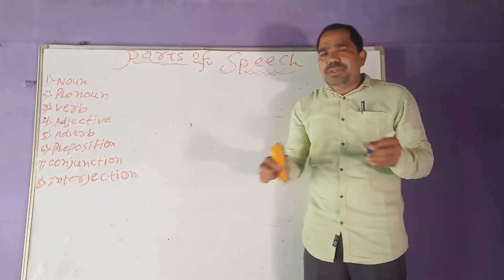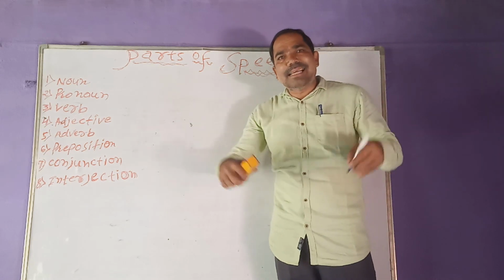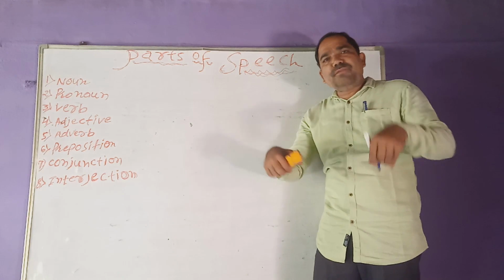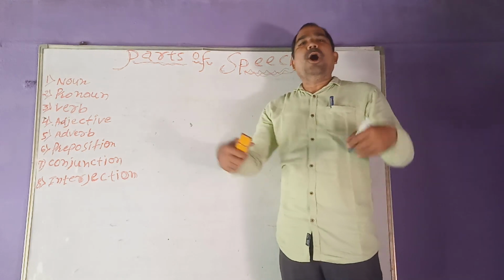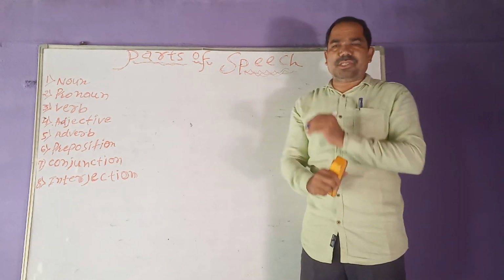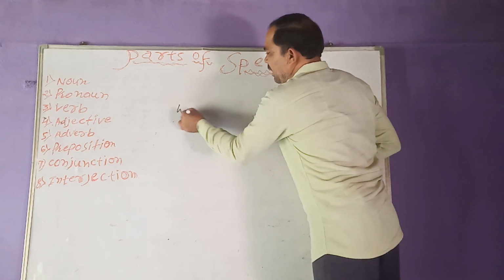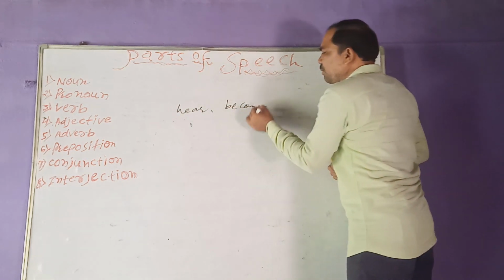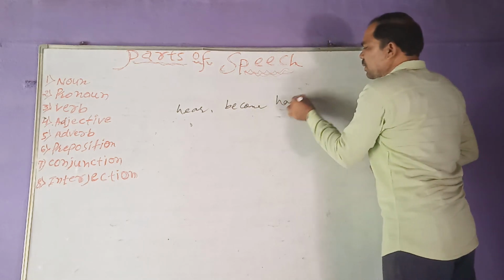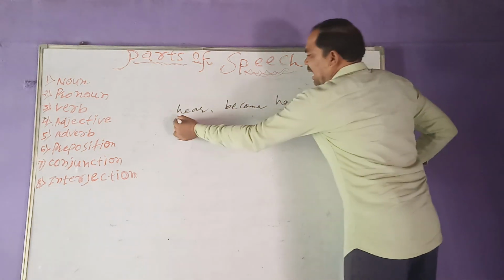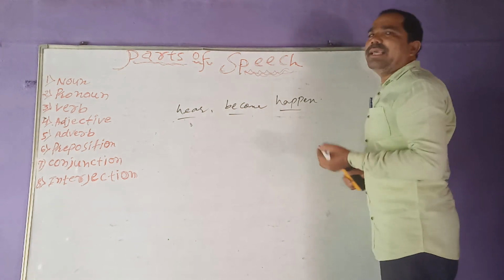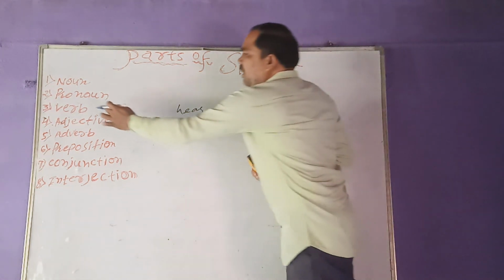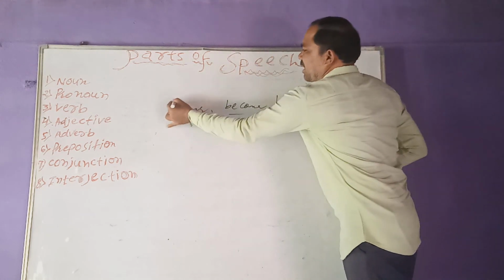Whatever the words which are going to act as an action, or which are going to show the action of a person or place or thing, those are the verbs. Which are those? For example, become, for example, happen. What these are? These are the action words in English, and they are going to express the meaning of the verb. Here, I hear America singing.